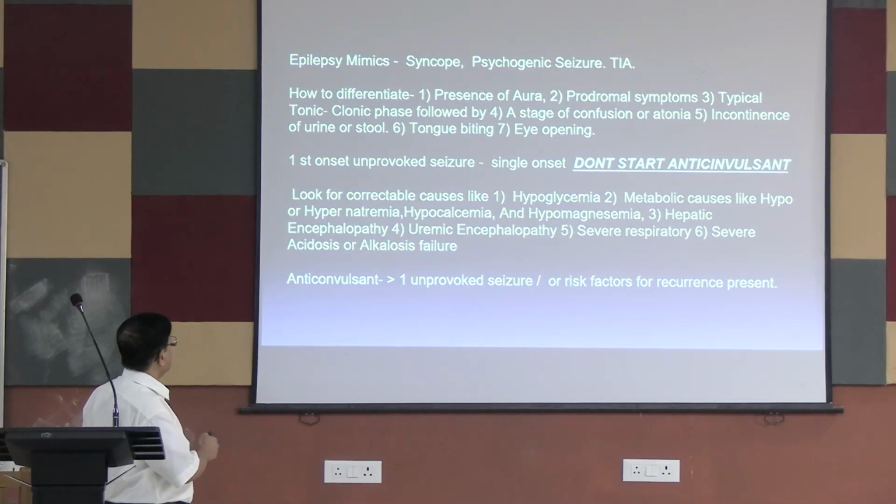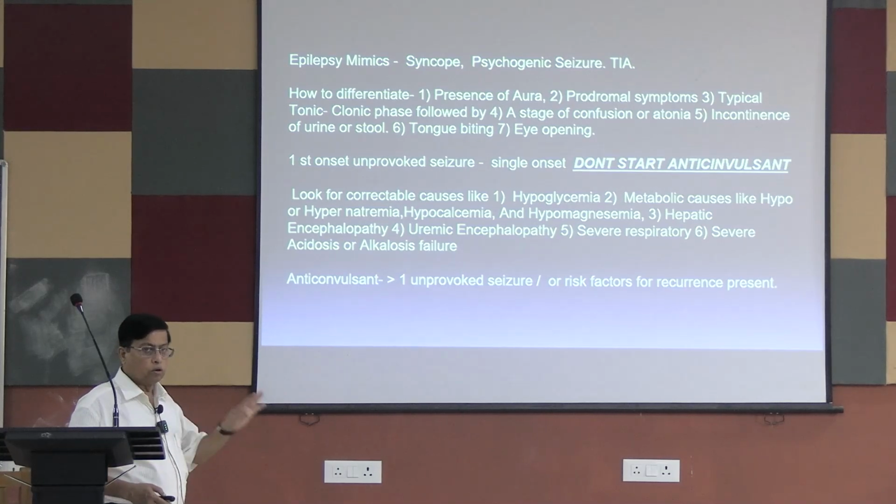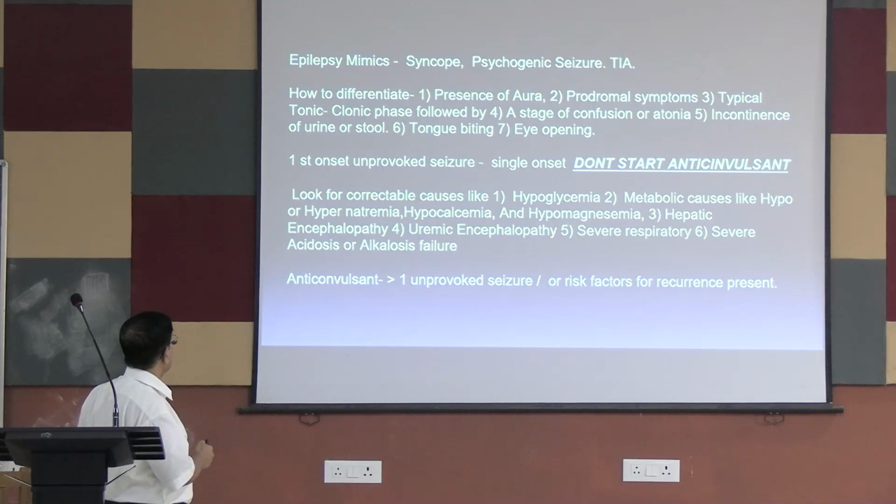So anyway, don't start an anticonvulsant in the first onset seizure. Try to know the cause of it, whether it is hypoglycemia or hyponatremia. Look at the correctable causes like hypoglycemia, and metabolic causes like hyponatremia, hypocalcemia, hypomagnesemia, hepatic encephalopathy, uremic encephalopathy, and several respiratory causes. Even type 2 respiratory failure, carbon dioxide narcosis, can cause convulsion, and severe acidosis and alkalosis can also cause convulsion.